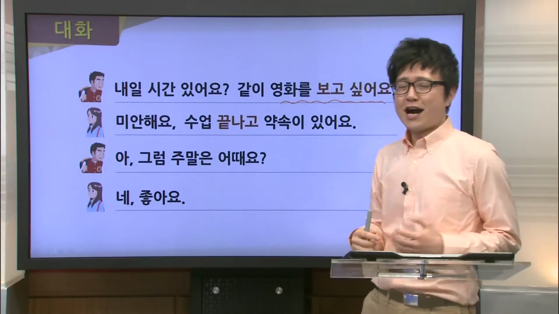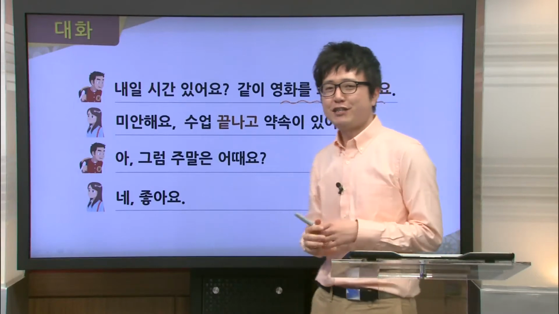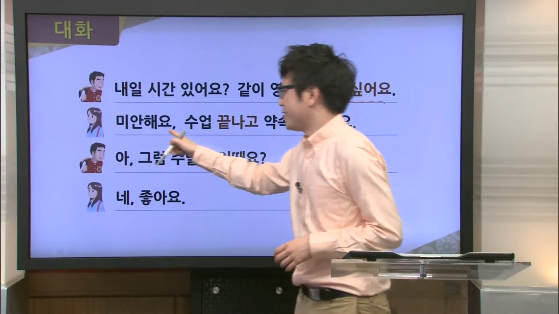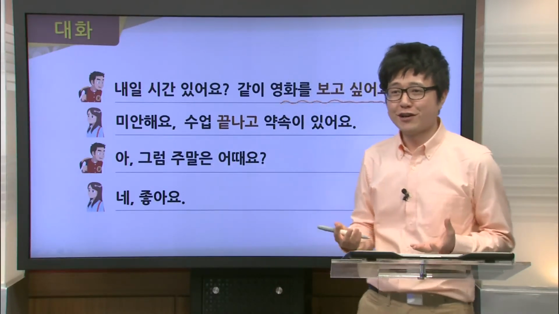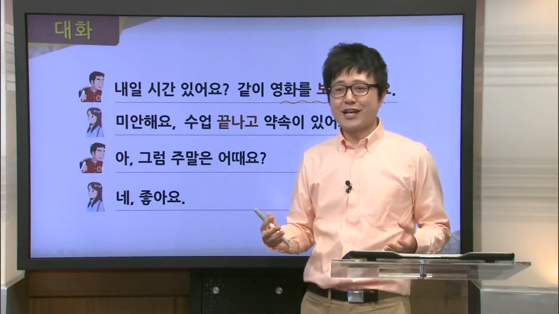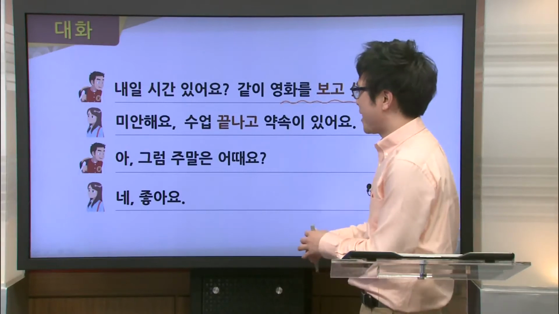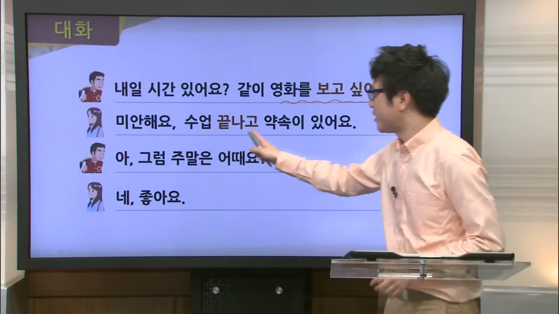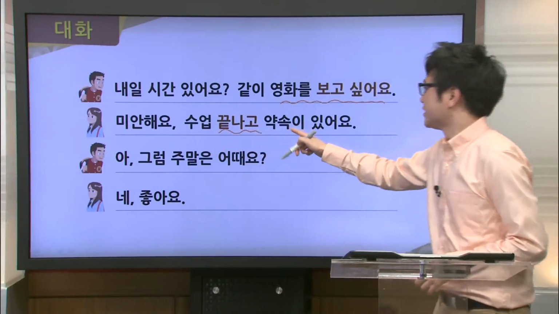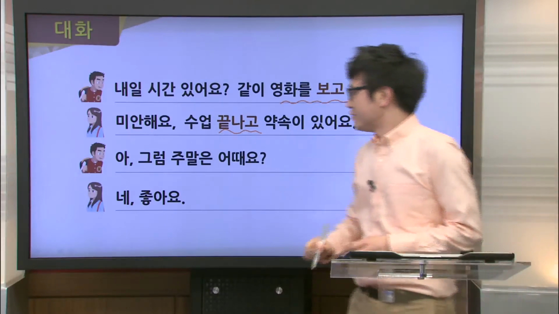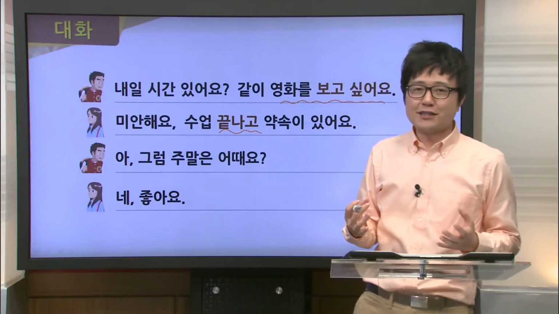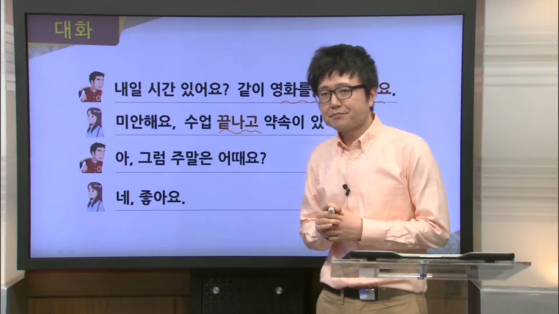But how does Haejin respond? She responds by saying, 미안해요, or she's sorry. Now, in other words, she refuses his offer. Now, why does she refuse his offer? Well, it's in the back part here. It says, 수업 끝나고 약속이 있어요, which says that after her class, she has other plans.